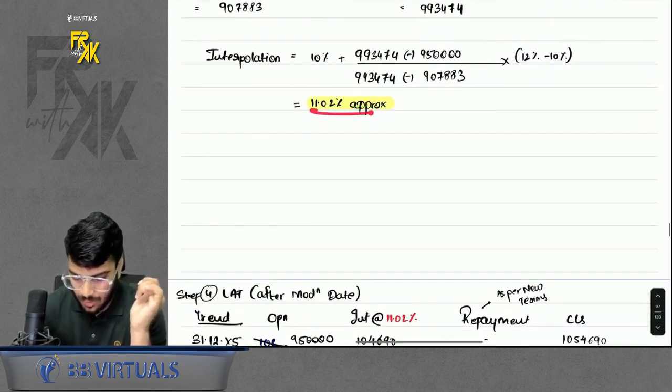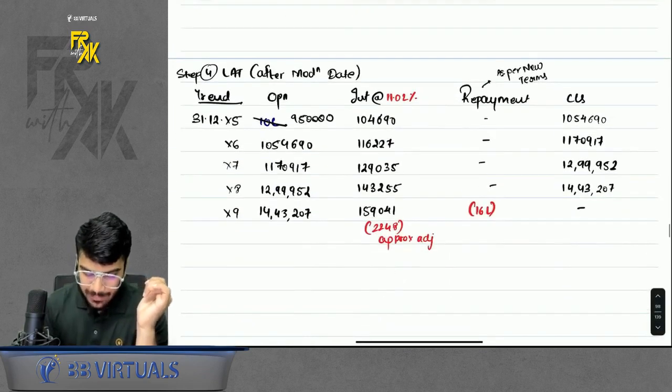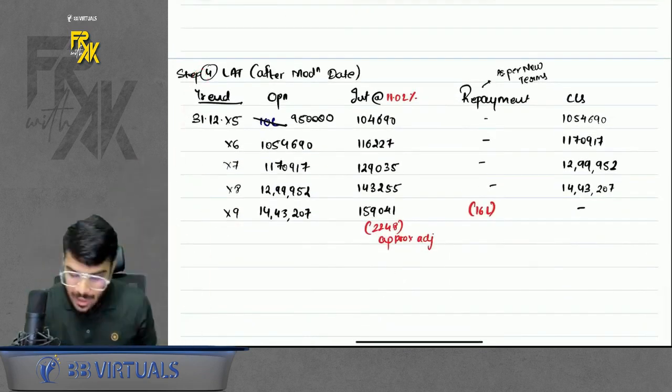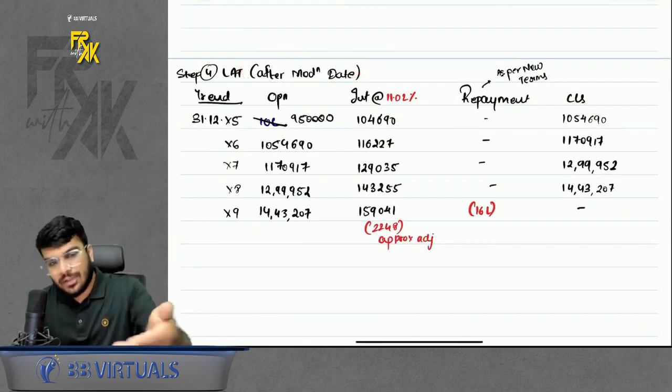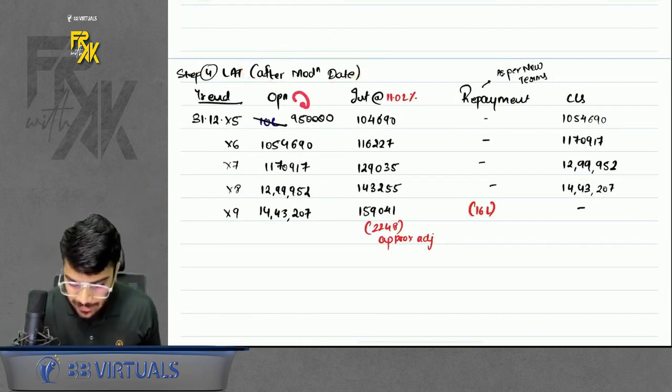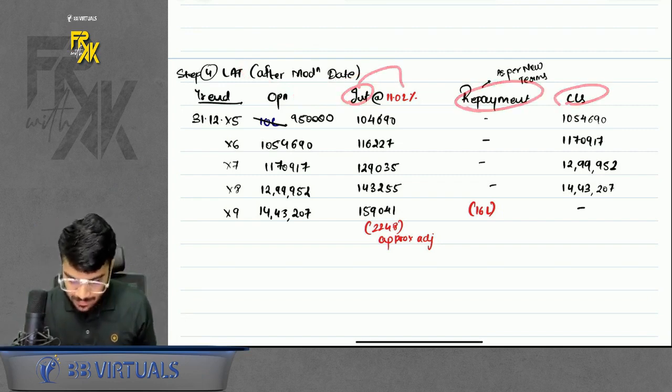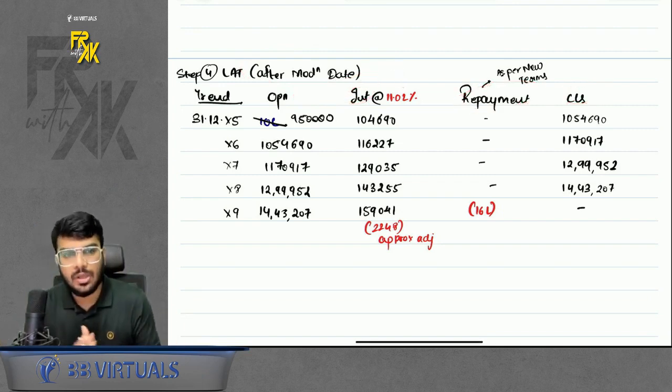Followed interpolation, found out the new EIR. Then prepare the LAT after modification. Before modification, prepared for the first 5 years. After modification, you will prepare for the remaining 5 years. In opening, take the revised carrying amount. In interest, take the new EIR. Repayment and closing, you will take as per the revised terms. It will match. Clear with this?